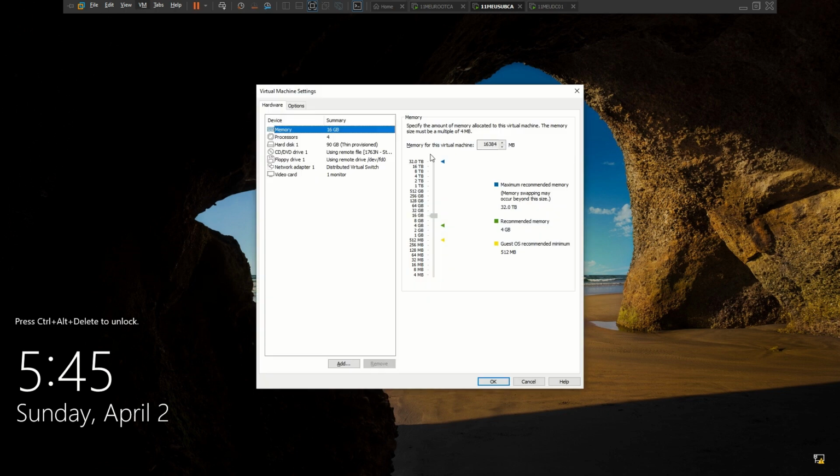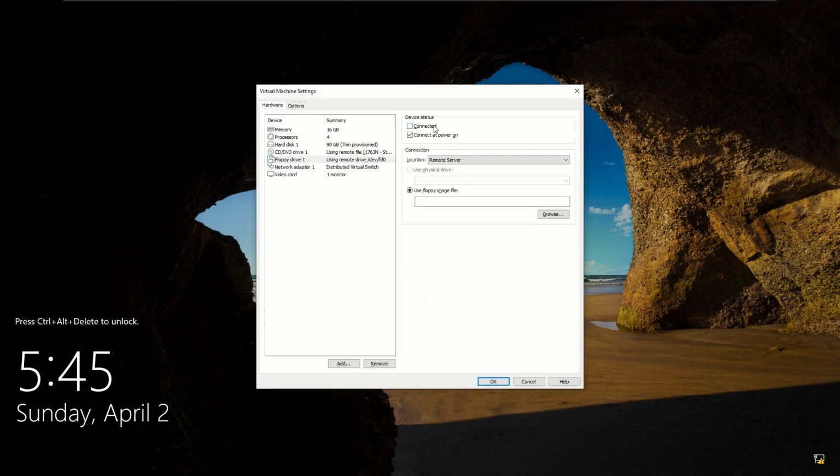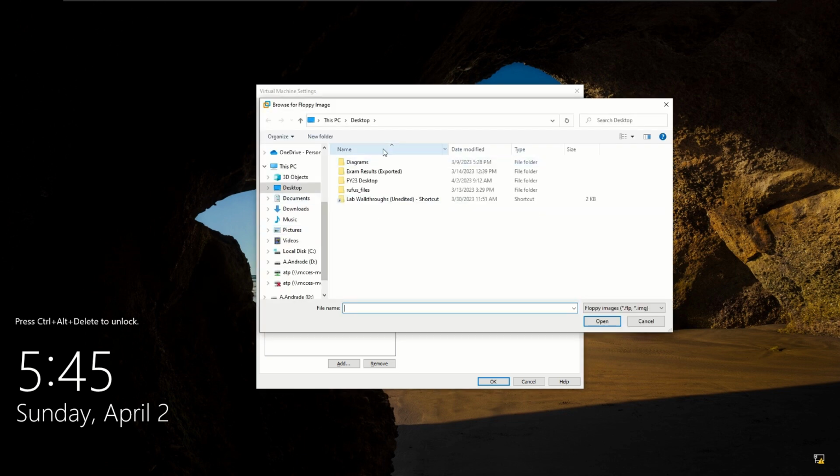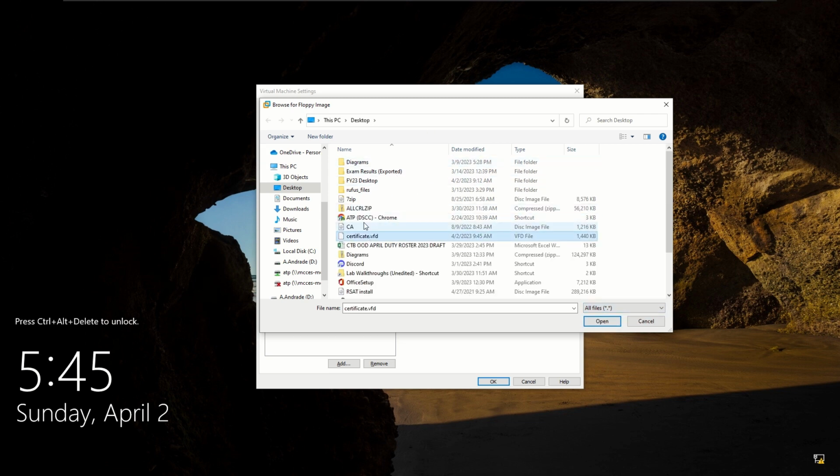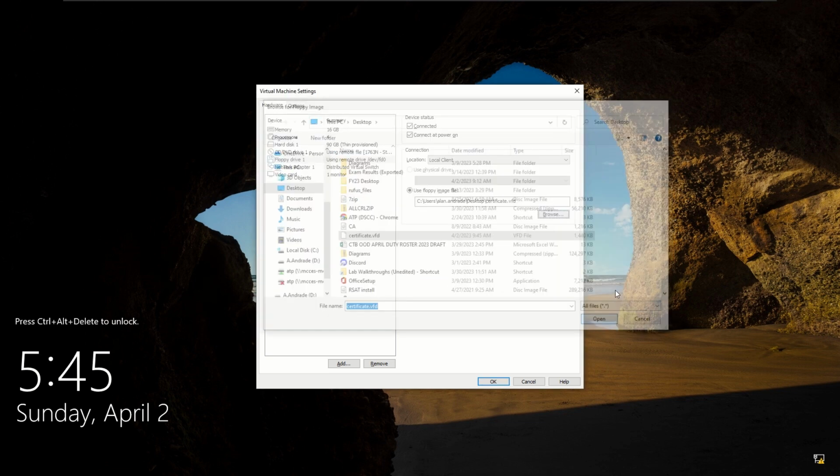So let's head over to settings, floppy drive, make sure that it's connected, change your location to local client or wherever you have your certificate.vfd. Use floppy image file, all files, and I'm going to select the same one that I did earlier.